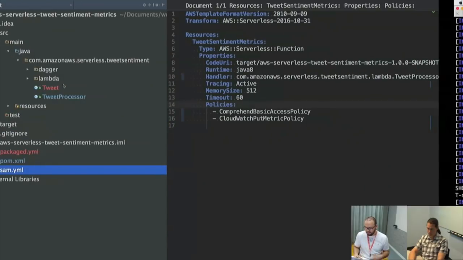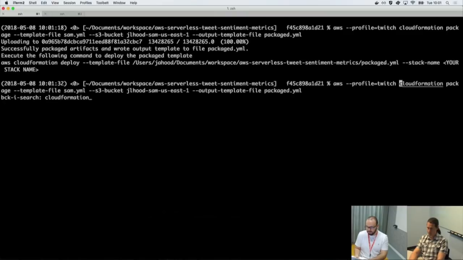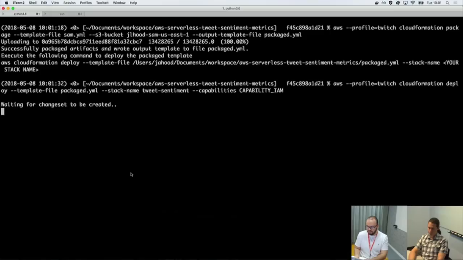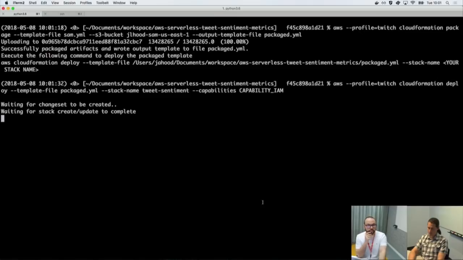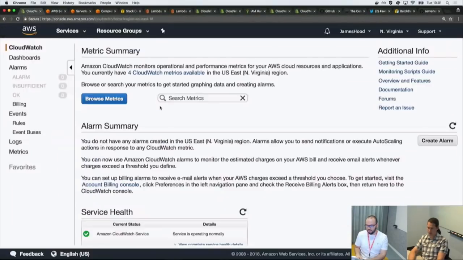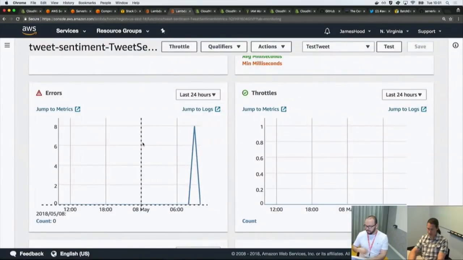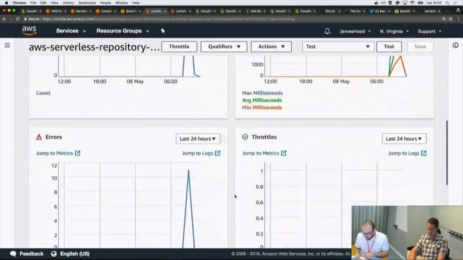All right, let's see if we can get to a point. So I'm building it now. It built successfully. I'm going to repackage it and deploy it. And like I said, there may be some permissions issue still. Let's check how we're doing. Sorry, I know I'm flipping through this pretty quickly. Let me check how we're doing on our poller, and send another tweet just in case.